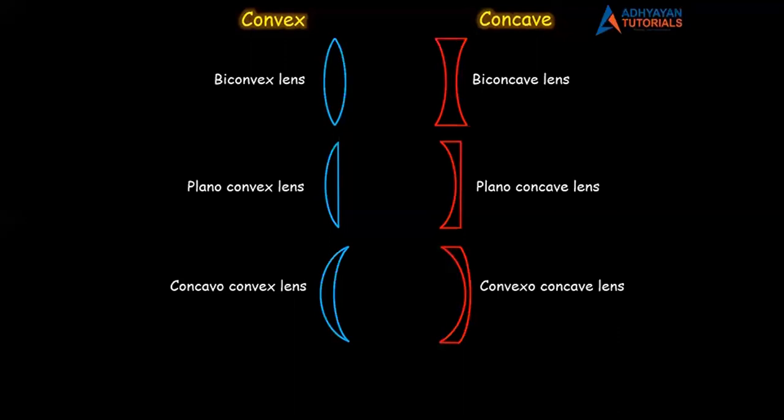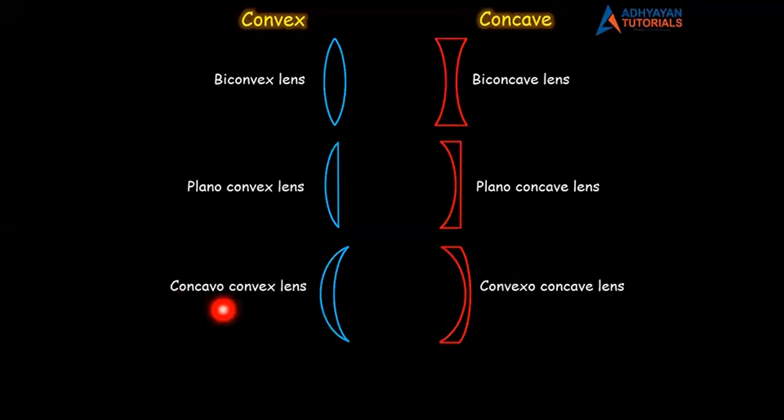Now look at the last type, convex and concave. I want you to see this concavo-convex lens and convexo-concave lens. See, in both I said that one side is convex and one side is concave. So that means both are same, right? No, they are still not same. See, I want you to understand this. Many people have this confusion: in both, one side is convex and one side is concave, so both should be the same. But they are not the same. You want to know why?